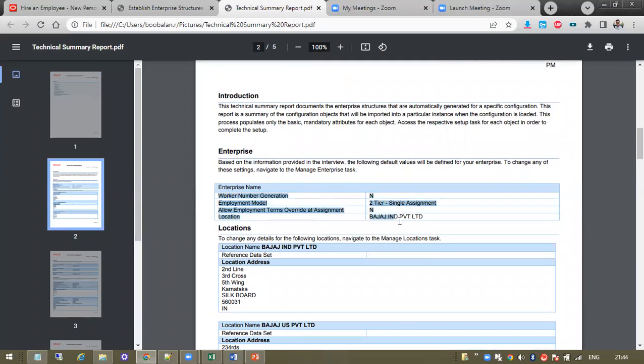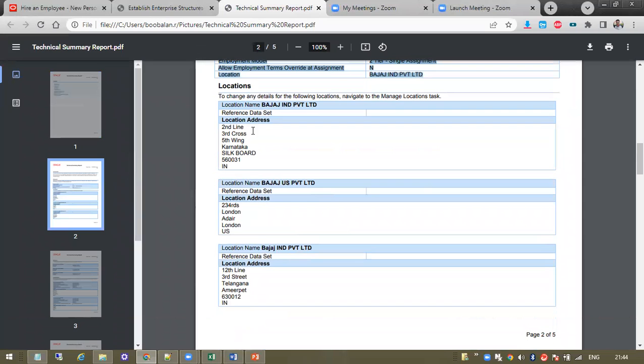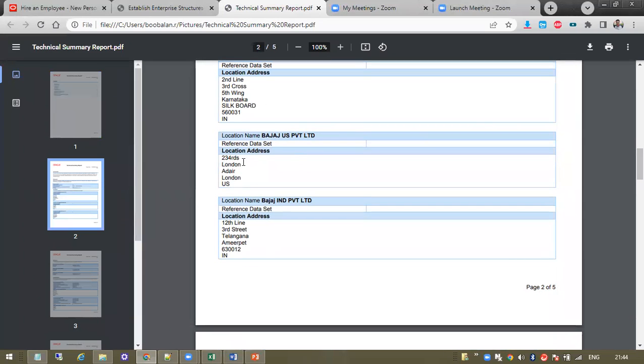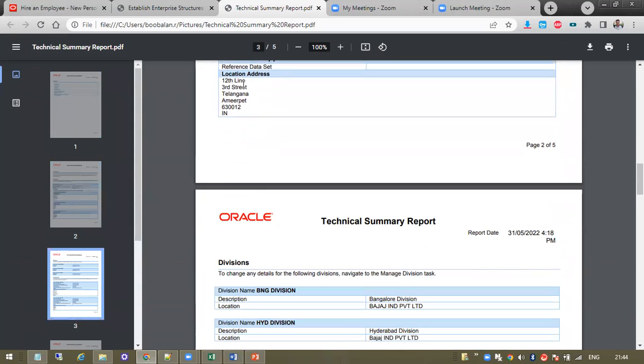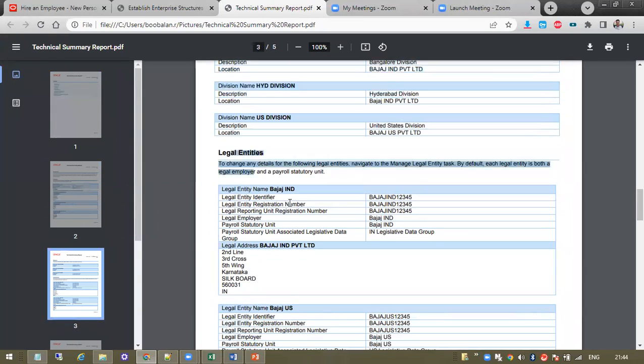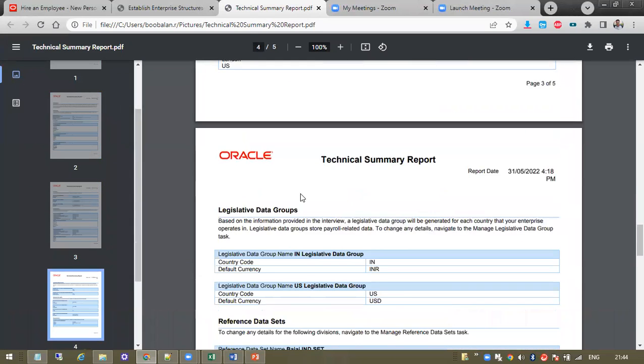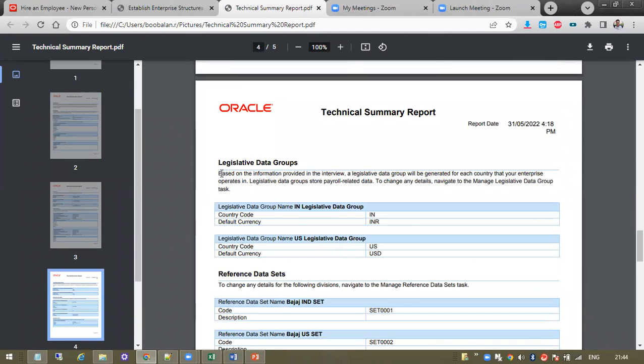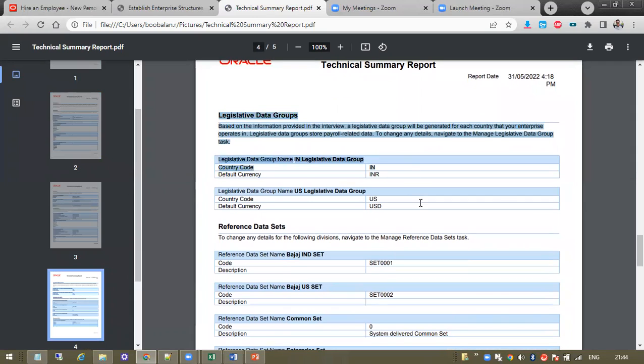In the next part I will come to this kind of area, showing the local address and location address and how they were created. What details are created to map to Bajaj? What are the divisions, legal entities and business units? I will come to the legal part in the next session, and explain the LTG in the payroll section.